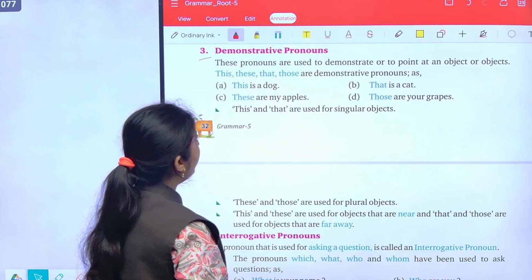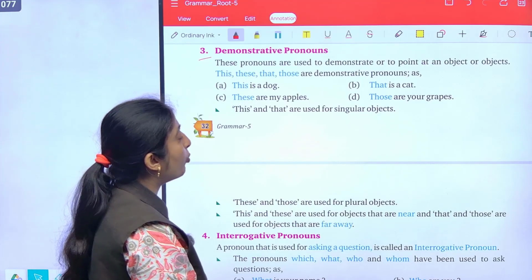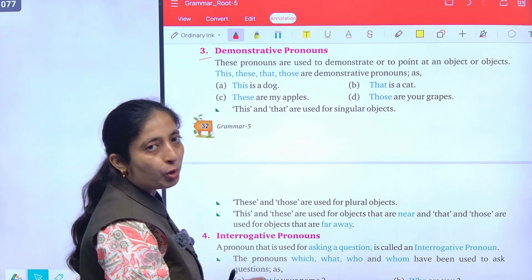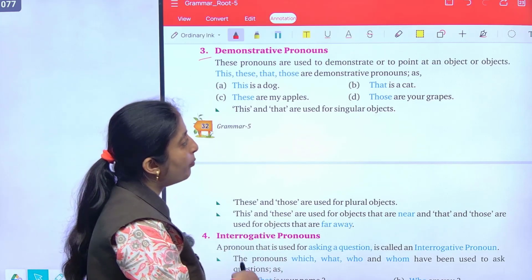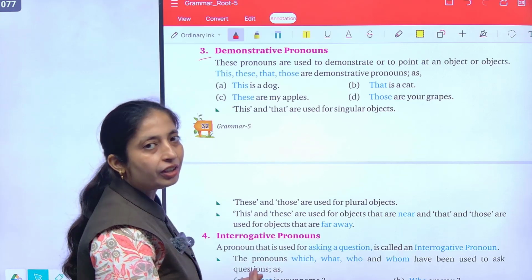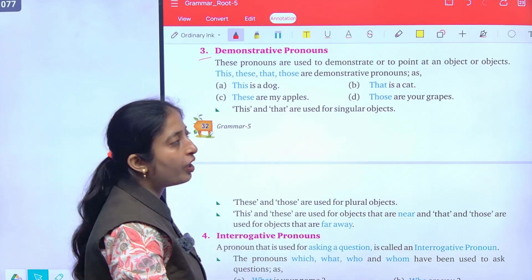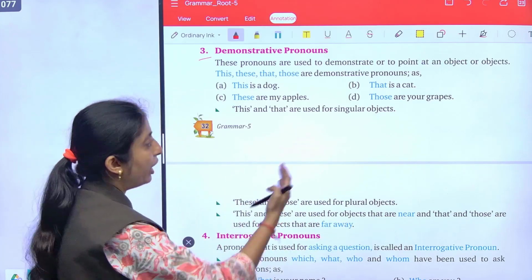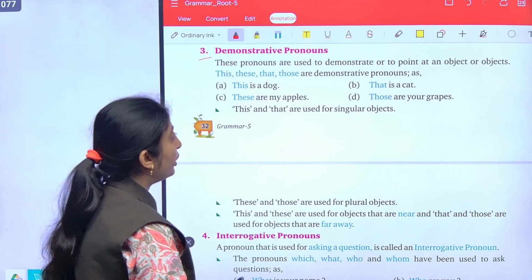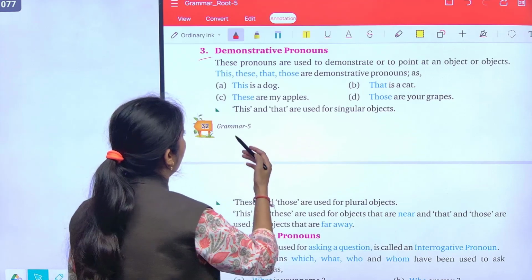Now, demonstrative pronouns. These pronouns are used to demonstrate or to point out an object or objects. Usually, demonstrative pronouns come in the beginning, and these are this, that, these, those. All of these are demonstrative pronouns. This is a board, that is an almirah, that is a wall, that is a ceiling. So, these are birds. So, all of these are demonstrative pronouns.